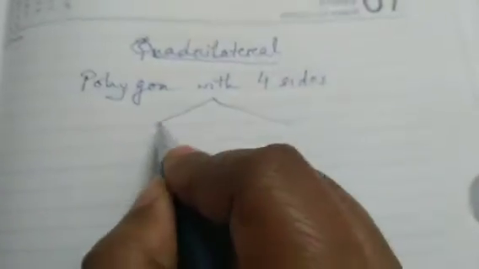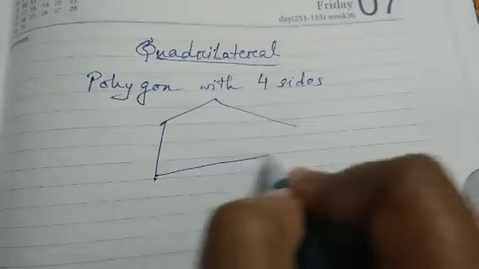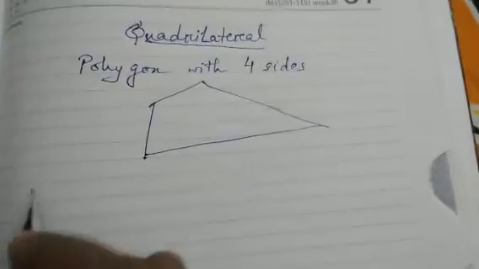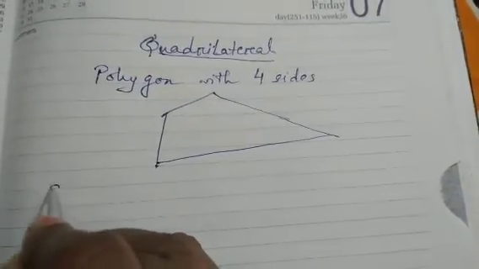So I can have any 4 sides. This is a quadrilateral.